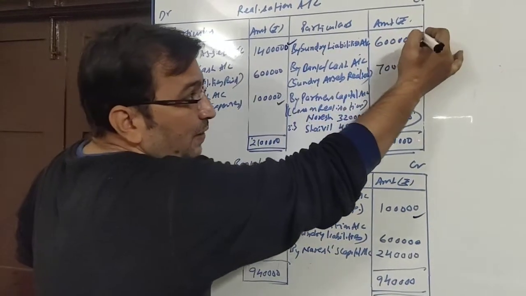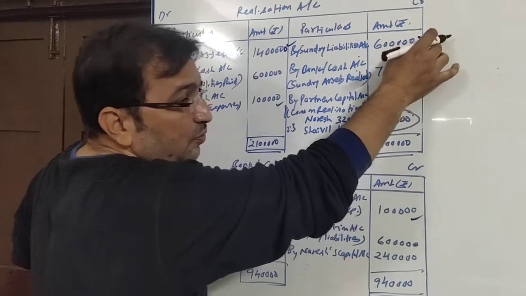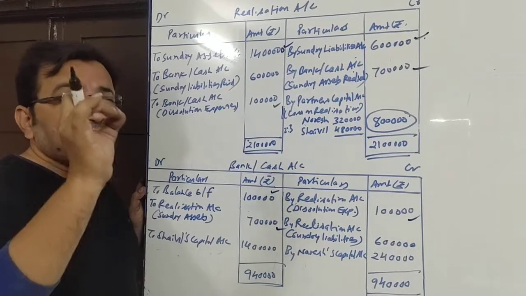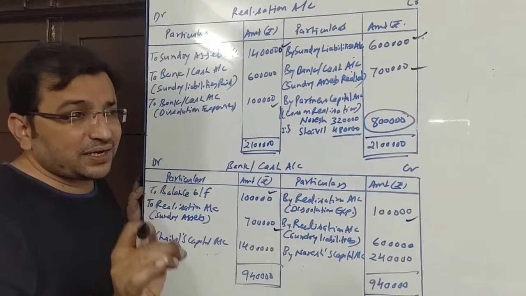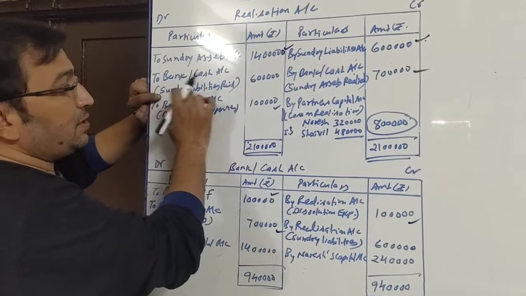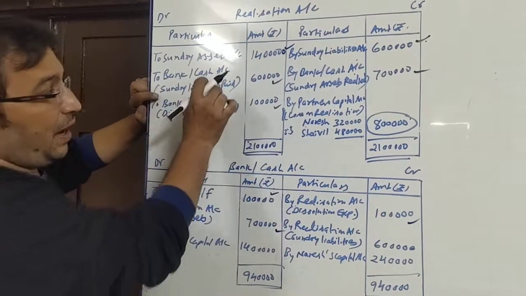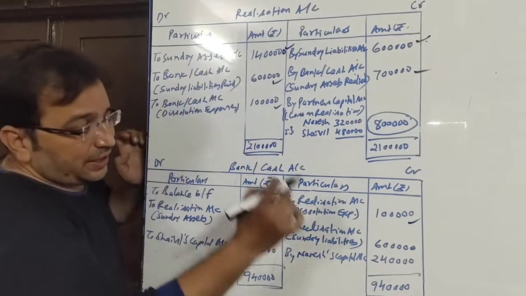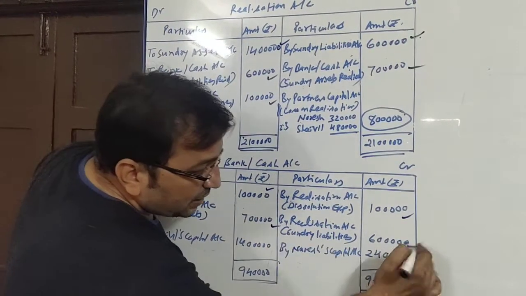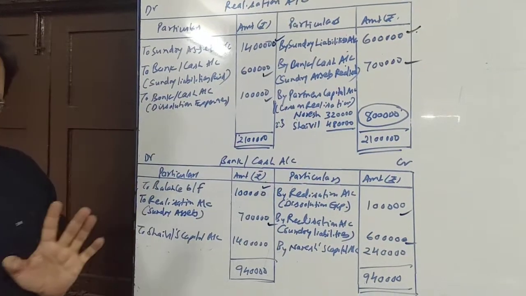So for payment of liability rupees 6 lakh we have to give an entry: realization account debit to cash account, that is, debit side of realization account to bank/cash account, sundry liability 6 lakh, and the same will be shown at the credit side of cash account. So by realization account 6 lakh.